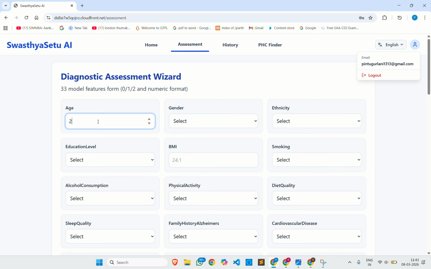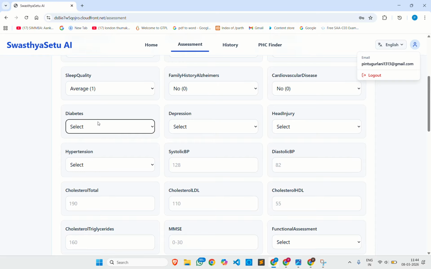Now let me fill in my details, like age, which is 21. Gender, I will select male. Ethnicity: these are all terms which will be detailed in the introduction in the README. Educational level, which is high. BMI I can keep at 26. Smoking, which will be 0, and alcohol consumption, moderate. Physical activity we can go with moderate, and diet quality, average. Sleep quality is average, family history no, cardiovascular history no. Diabetes no, depression no, and head injury we can go with no. Hypertension we can give one.